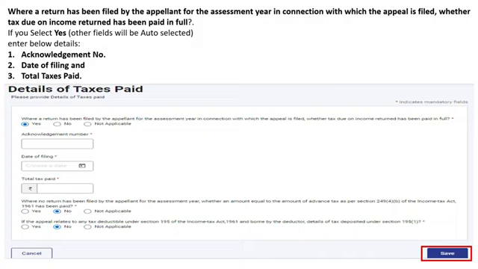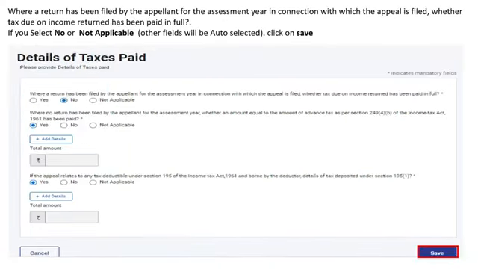If you have already filed the return for the assessment year in connection with which the appeal is filed, the question is whether tax due on income return has been paid in full. If you select Yes, you would be required to enter the details of the acknowledgement number of your ITR, the date of filing your income tax return, and the total taxes paid, and then click on Save button.